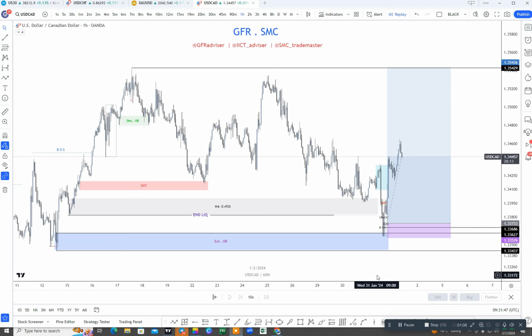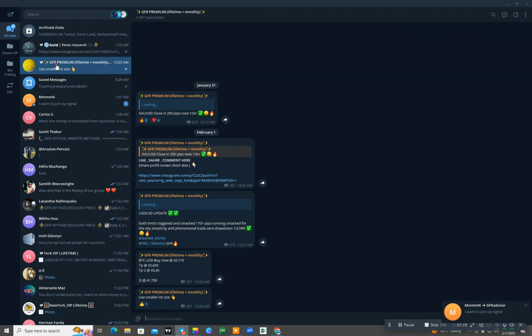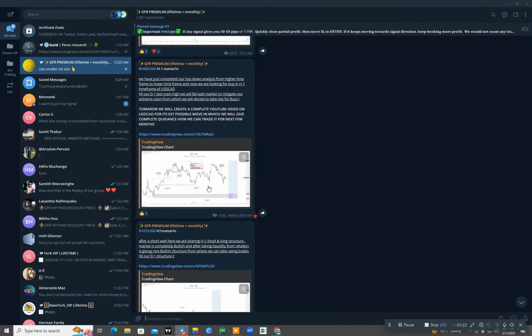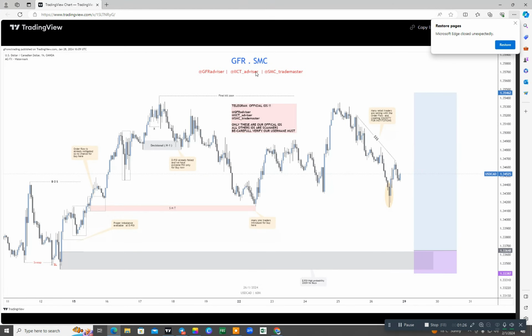Also, we are working on Telegram, and here is the USDCAD pair in front of you, which has run almost 100 plus pips. If you are in our Telegram channel, you can see it here. If you have seen our last week's weekly analysis in our public channel and VIP channel, here you can see the scenario of one time frame where we were looking for a bullish momentum.